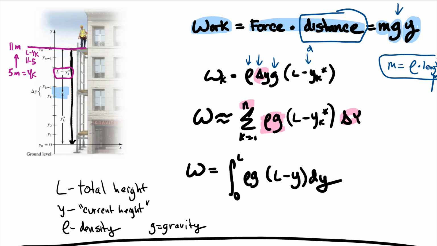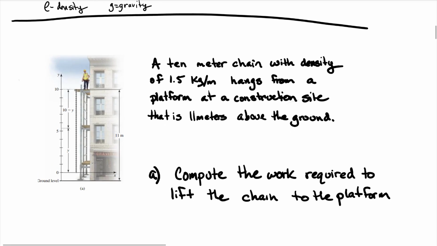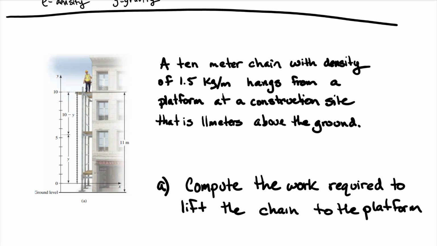All right, let's see it in action. Actually, since it's been 9 minutes, I'm going to stop here and we'll do this problem next, so we don't give you too long of videos. This is what we're going to mess with: a 10-meter chain with density of 1.5 kilograms per meter hangs from a platform at a construction site that is 11 meters above the ground. Compute the work required to lift the chain to the platform. So we'll come back in the next video, and this is what we're going to start with.